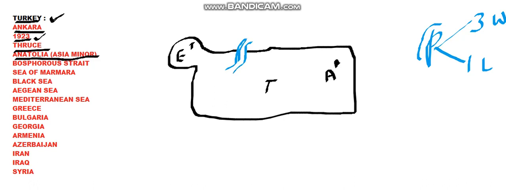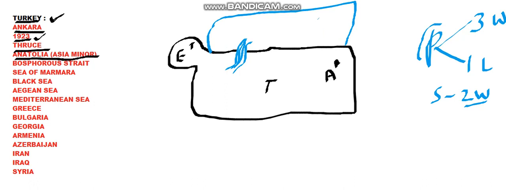So this is a strait. So strait is something that is connecting two large water bodies, and strait itself is a passage of water that is connecting two large water bodies. So this passage of water is connecting Black Sea on the north. So this is Black Sea. And here there is one more sea, that is Sea of Marmara. So Sea of Marmara and Black Sea are connected by a strait called Bosphorus Strait. This is connecting Sea of Marmara and Black Sea.